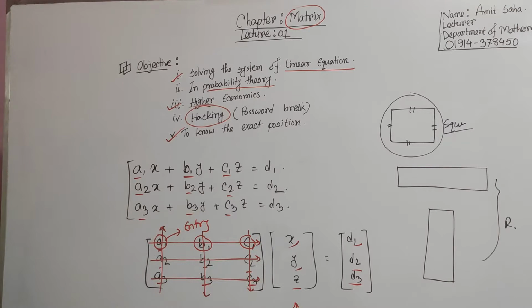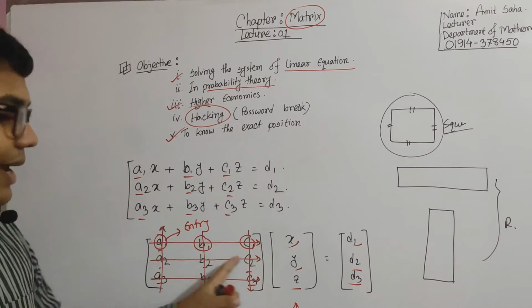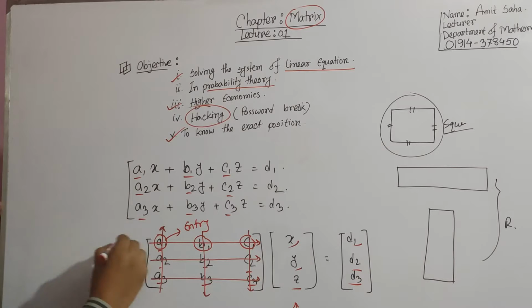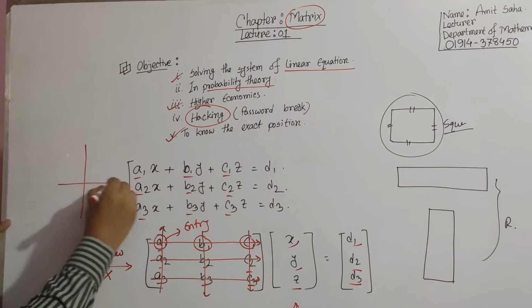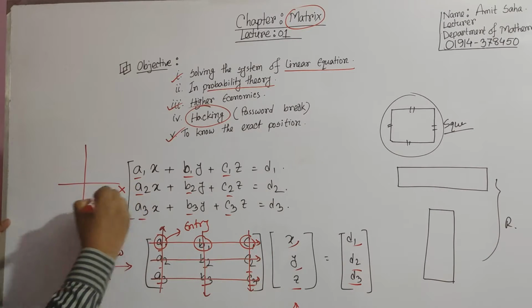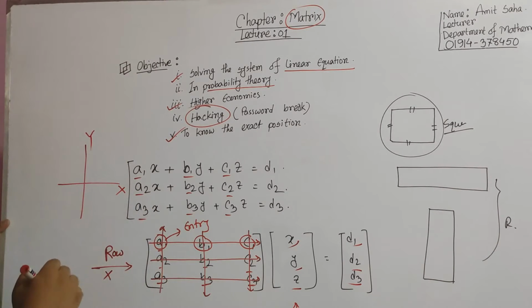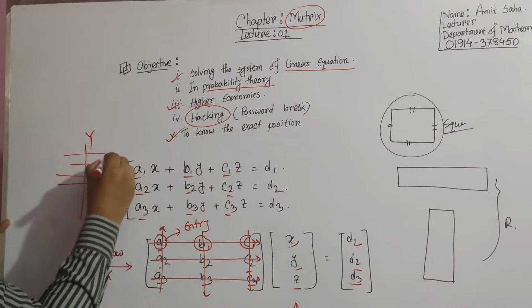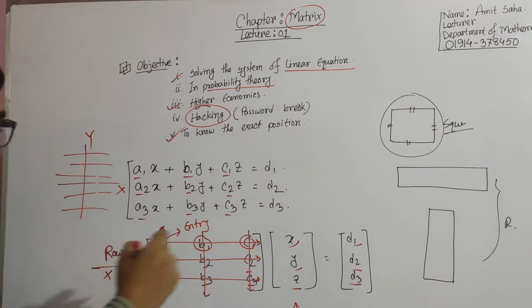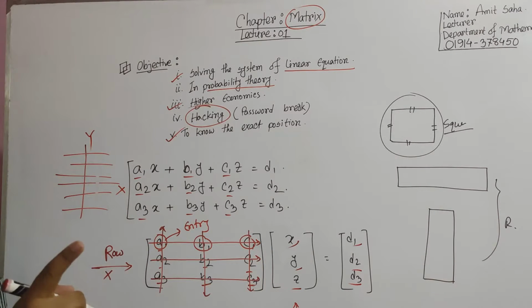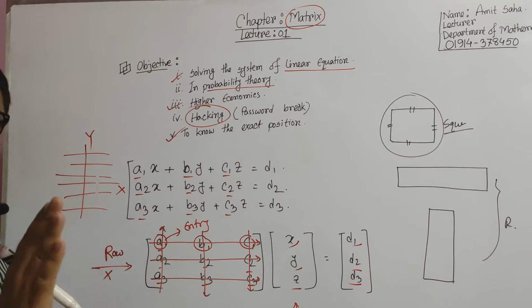Perpendicularly, isn't it? Okay, so these horizontal lines are known as the rows. Rows remain horizontal, that means they generally remain in our x-axis direction. We know that this is our x-axis, this is our y-axis, so the lines that remain parallel to the x-axis are all known as the rows. Can you understand which are generally known as the rows?